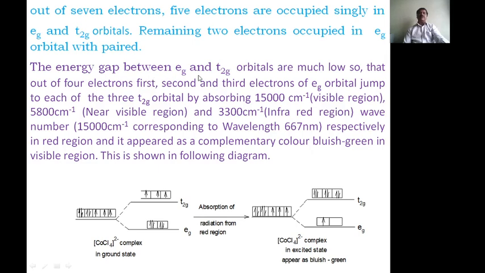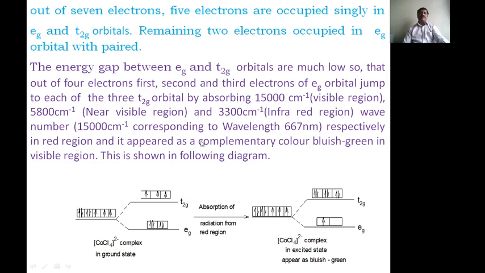The energy gap between the Eg and T2g orbitals is much lower, so that of the 4 electrons in Eg, the first, second, and third electrons can jump to each of the 3 T2g orbitals by absorbing 15,000 per centimeter. This comes in the visible region. 5,800 per centimeter is the near visible region, and 3,300 per centimeter is the infrared region.